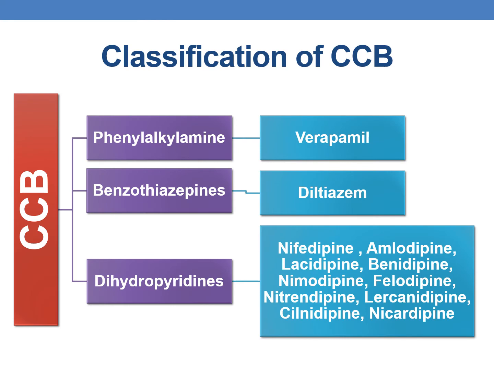Now coming to the clinical classification of calcium channel blockers. The calcium channel blockers are categorized into three types: phenylalkylamines, benzodiazepines and dihydropyridines.